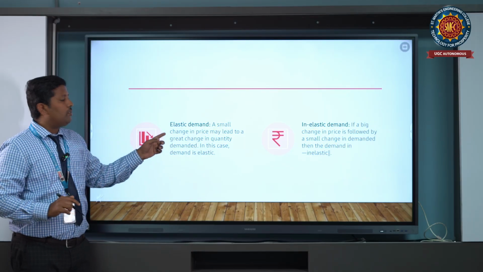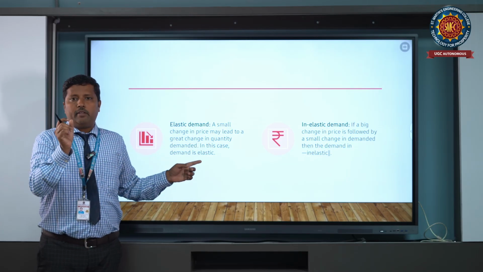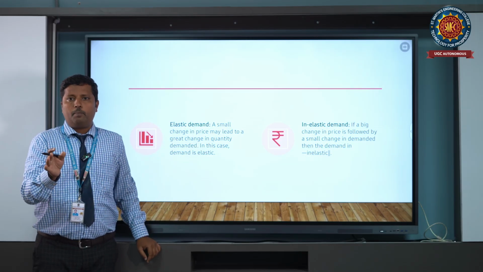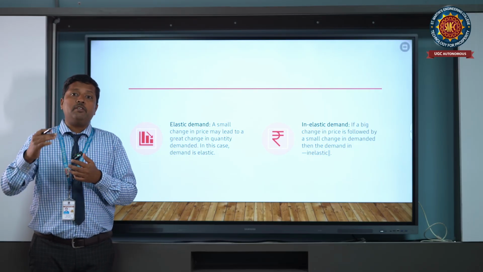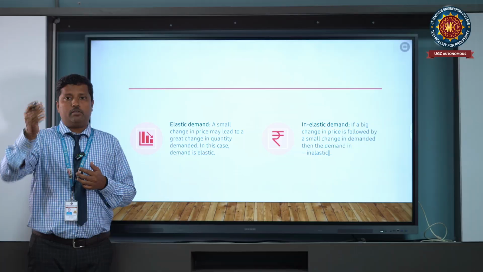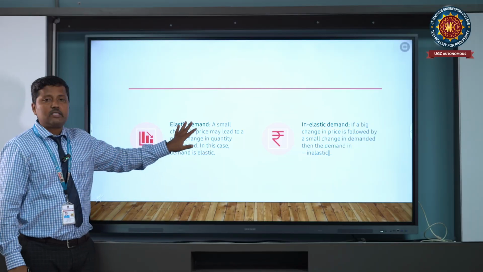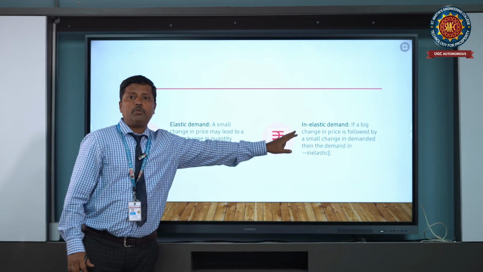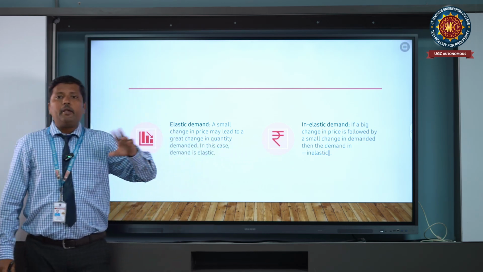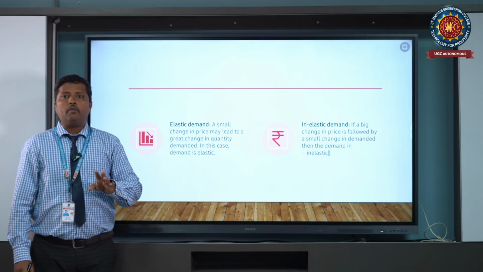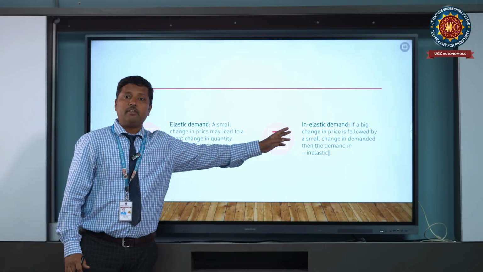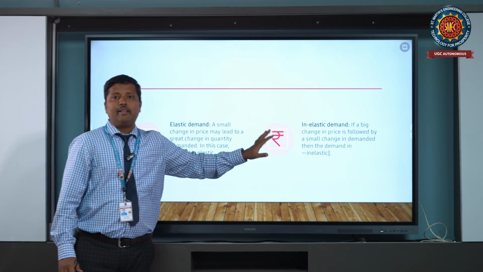Elastic means a small change in price, or sometimes no change in price, but the quantity demanded changes hugely. That is the concept of elastic demand. When it comes to inelastic demand, there might be a small change in demand, sometimes no change in demand, following the price changes. So that is called inelastic demand.